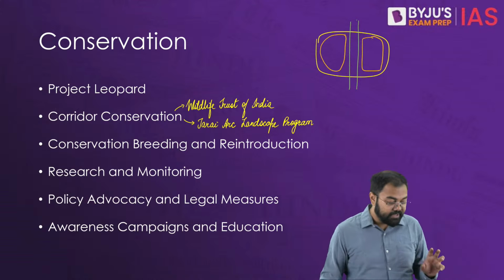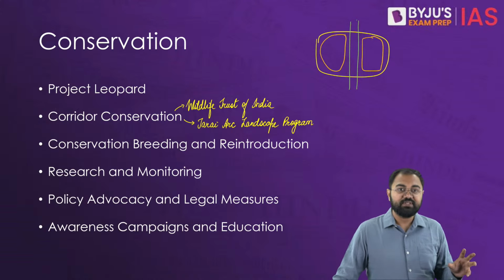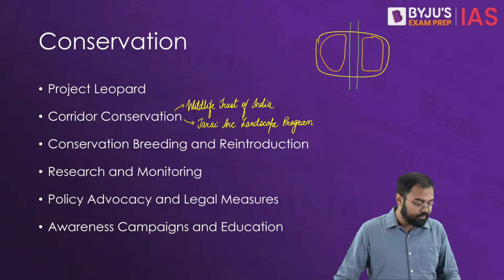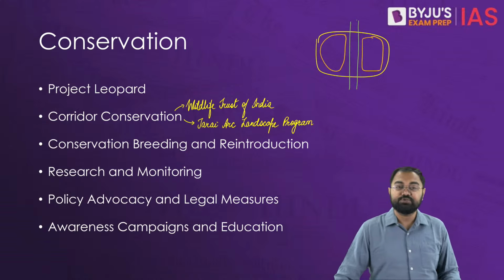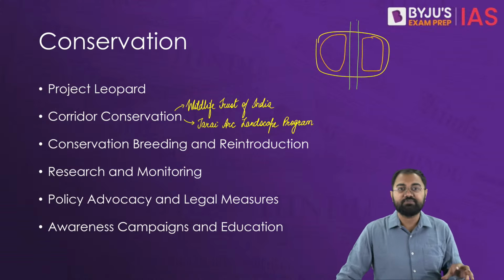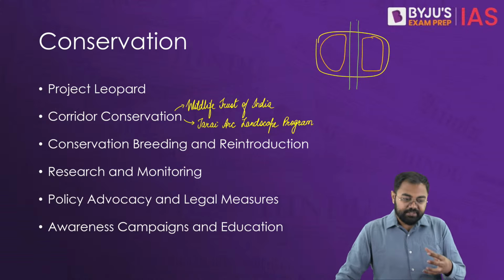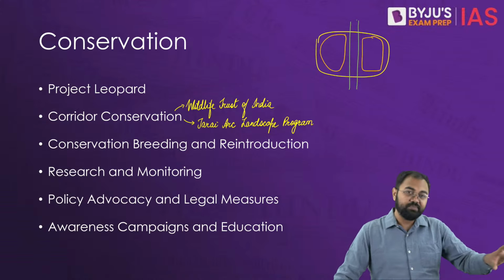Similarly, conservation, breeding and reintroduction. We have seen that we have tried many things in case of leopard conservation, and reintroduction programs have also been focused upon, where in zoos or zoological parks or these kinds of controlled environments, they would be conserved well, and then once they are healthy enough to go back into their natural surroundings, they will be sent back.